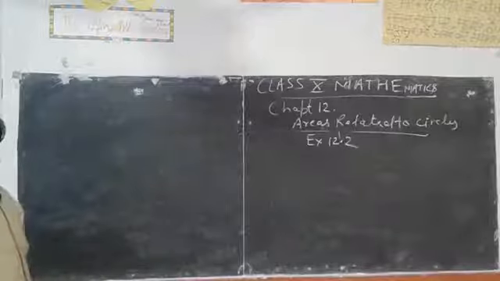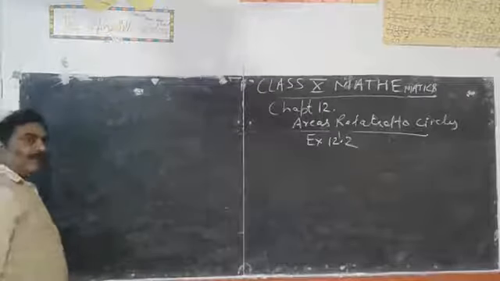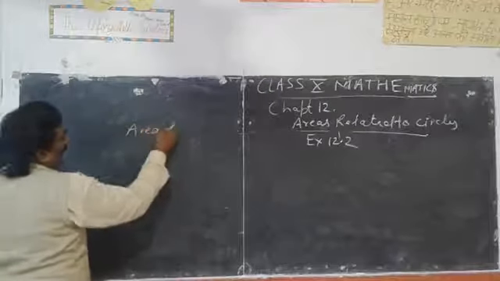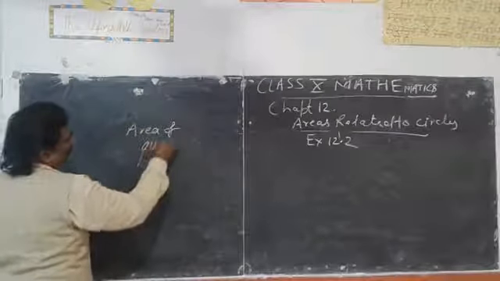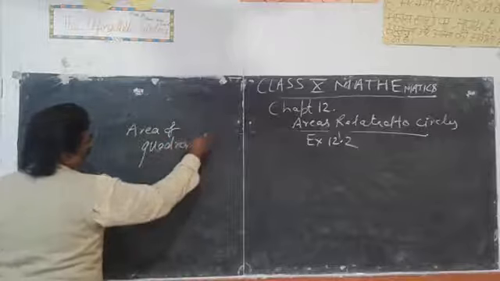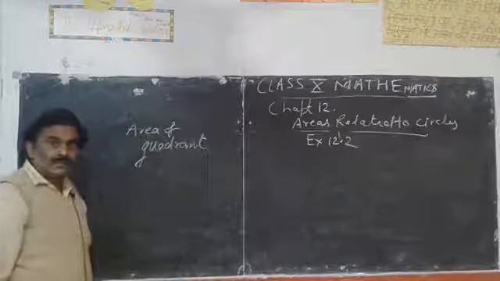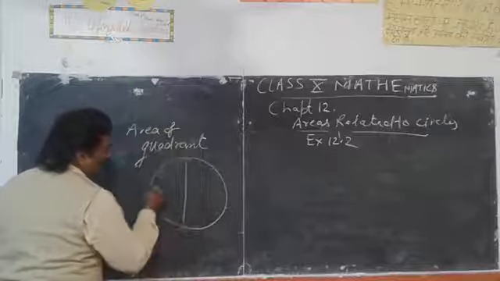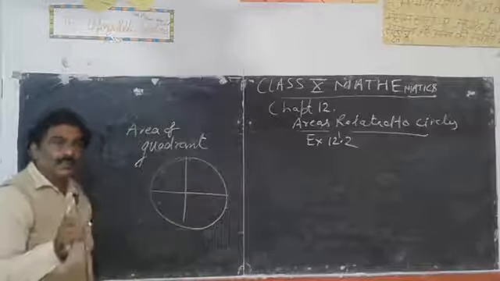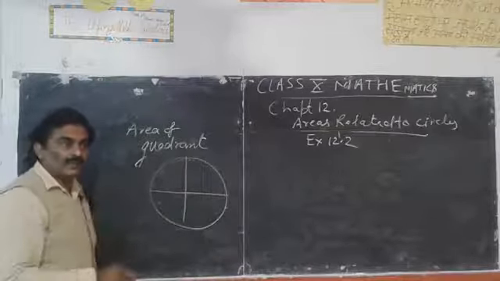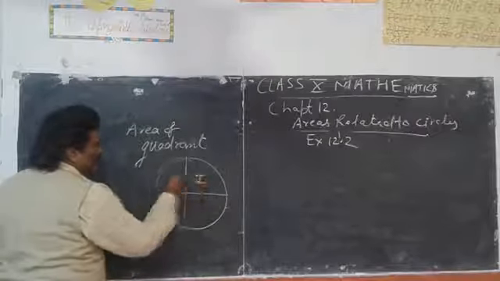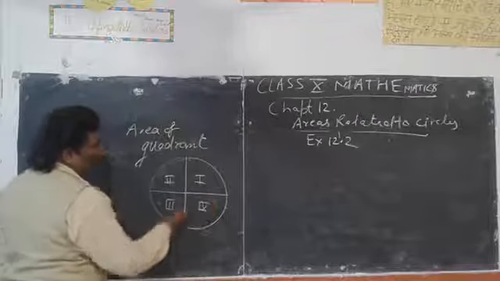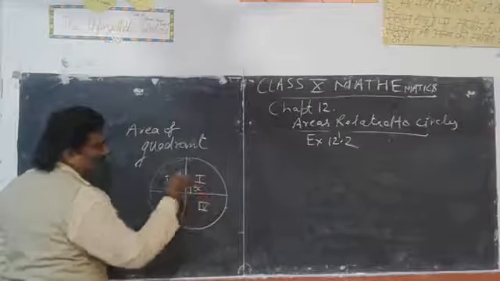Okay students, when we talk about area of quadrant, the question is what is a quadrant? We have a circle and 2 diameters. Each circle can be divided into 4 quadrants: first quadrant, second quadrant, third quadrant and last, fourth quadrant. Each quadrant is 90 degree.